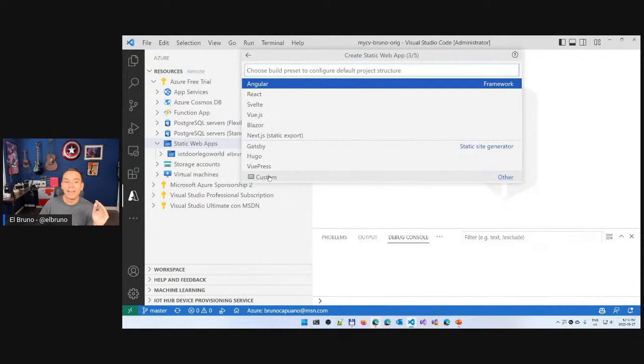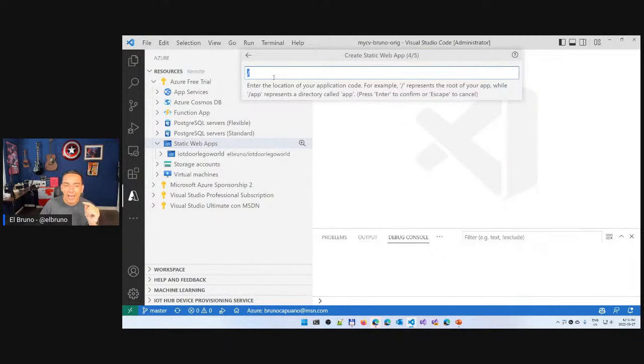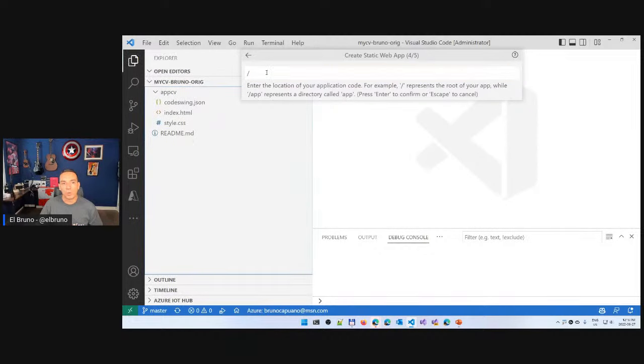I don't have any framework here, but I need to explain and detail here where is my code. So my code right now is in my main folder, in my main repository, in the app CV folder where I have my HTML files, the index.html. So I'm going to select this.